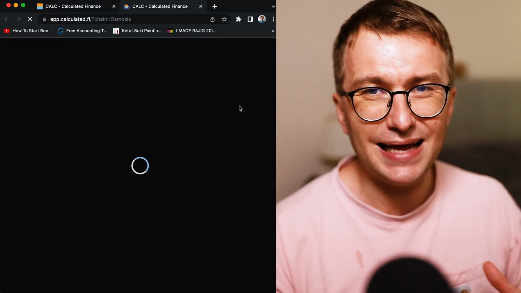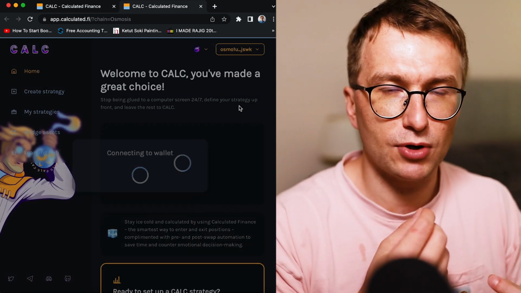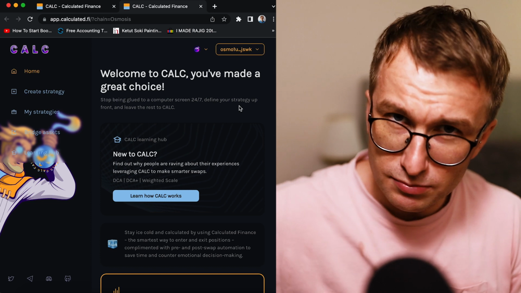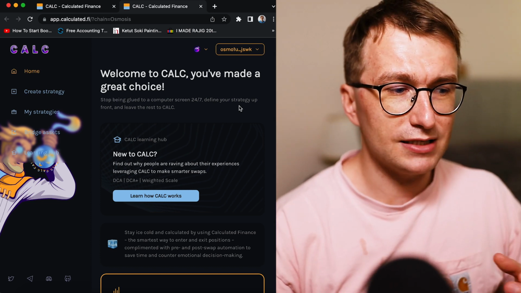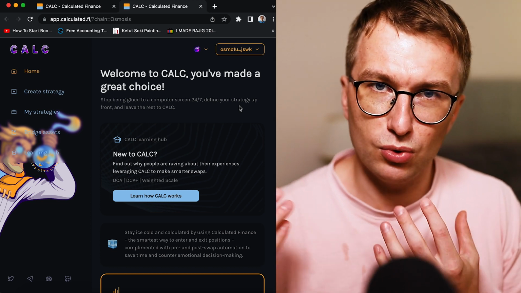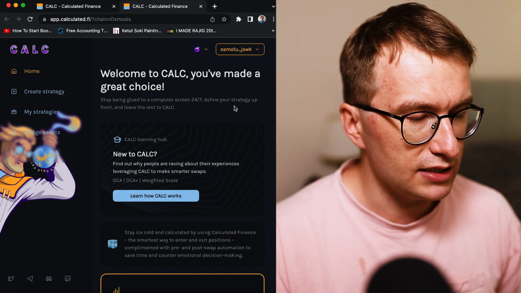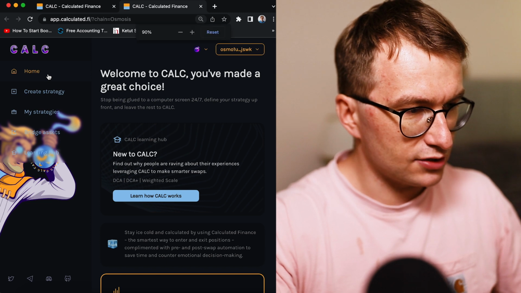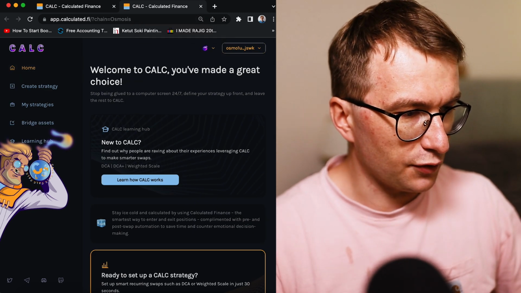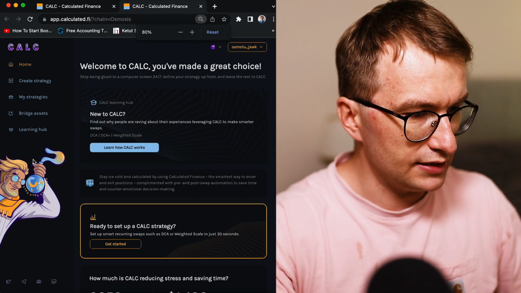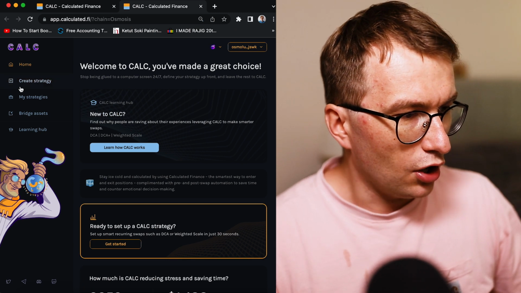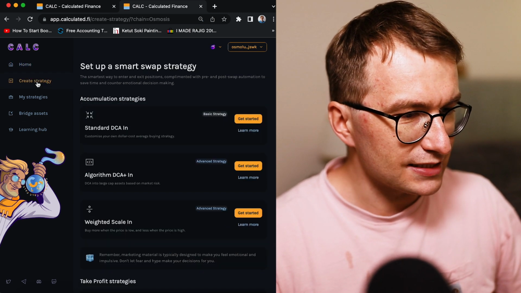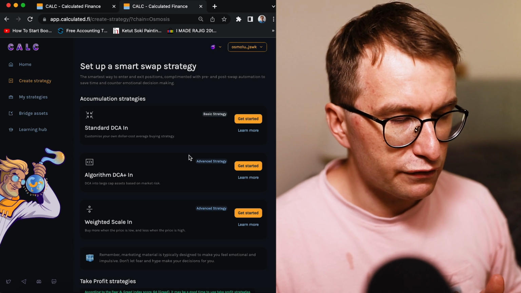And I'm buying such a small asset because I'm going to buy Stargaze tokens. There is some liquidity on Kujira, but maybe still not too deep. So just in case, I'm doing this on the Osmosis blockchain. So as I enter Calc strategy, you see it's adjusted for Osmosis. It has this Wasmongton. So I'm going to create a strategy, and we have a few different strategies.